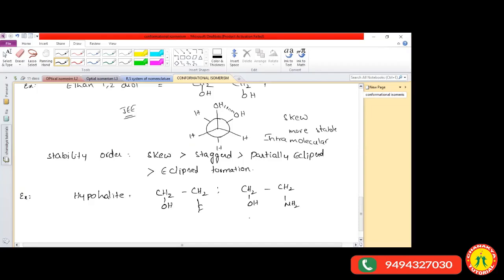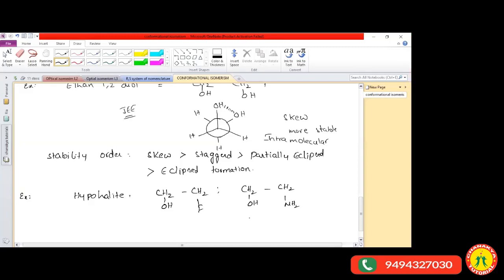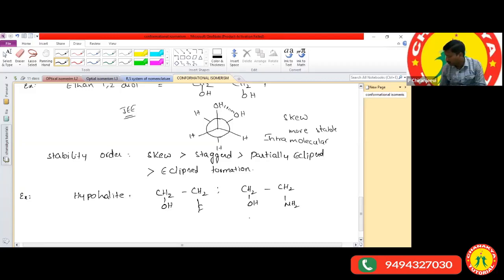For the first one, it is skew. Very good, Aditi. First one is skew. And what about the second structure, Aditi? Sir, I guess it is either staggered or skew. Which one? Staggered? No, Aditi.